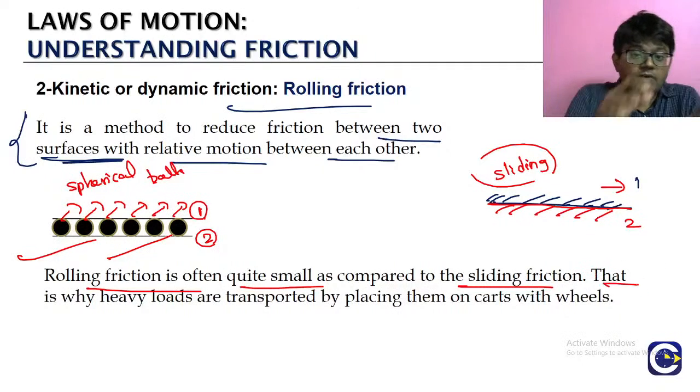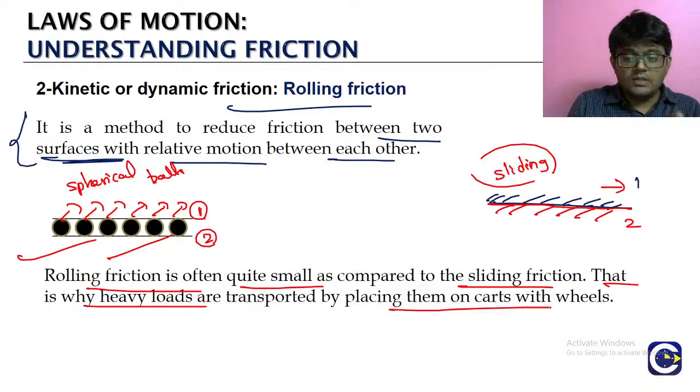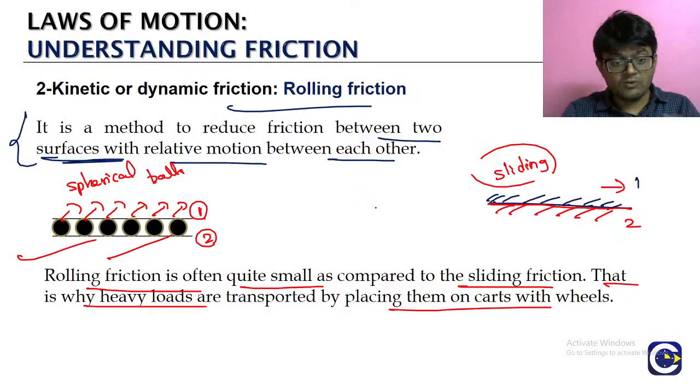அதனால என்ன தெரியுமா, whenever we want to move heavy loads, how do you move heavy loads? By keeping, you know, circular wheels or something like that which can roll. அத வெச்சிட்டு we will be able to move the heavy loads easily. Okay வா? So this is a very historic idea, like how do we reduce the friction? By converting the sliding friction into rolling friction. அப்படி convert பண்ணா we will be able to reduce the friction by a large value. அதனால we will be able to make the movement very easy.